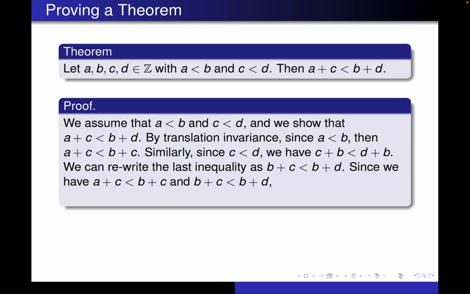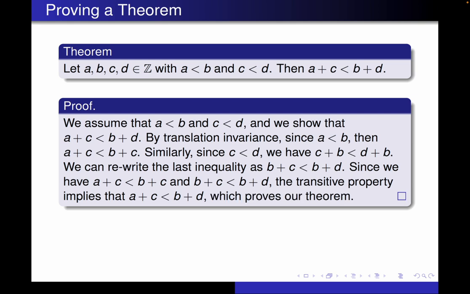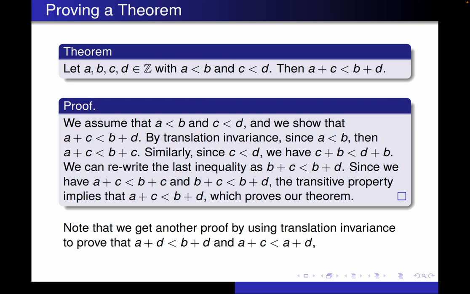Then, since we have A plus C less than B plus C and B plus C less than B plus D, we can use the transitive property to get A plus C is less than B plus D, and that proves our theorem. And as we noted on the previous slide, if we add D to both sides of A less than B, and if we add A to both sides of C less than D, we can use the transitive property on those inequalities to get the same thing.